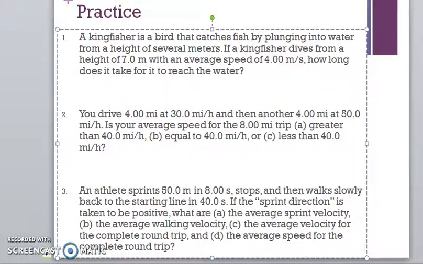Now, I'll warn you, it's easy to look at this problem and say, okay, 4 miles at 30 miles per hour, 4 miles at 50 miles per hour. Well, right in the middle of 30 miles per hour and 50 miles per hour is 40 miles per hour. That's got to be the average, right? Let's look at the problem and check it out and see if that's right.